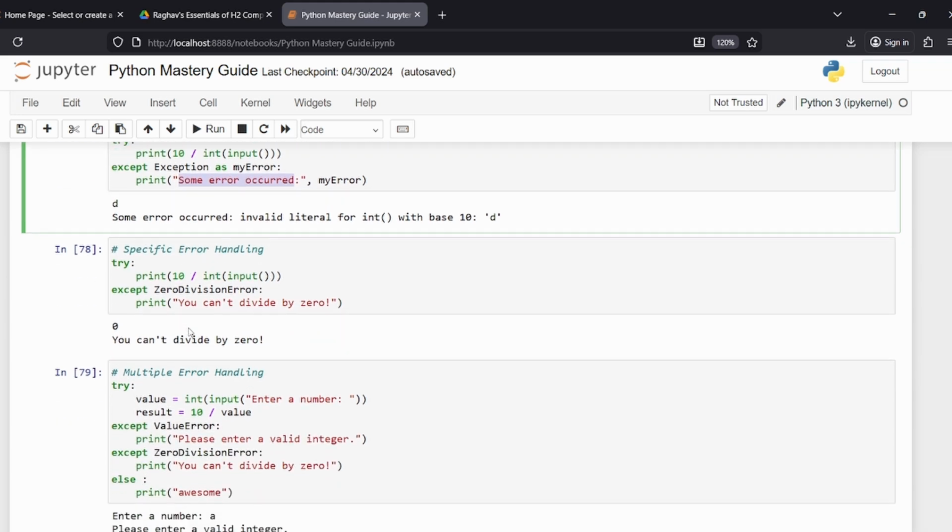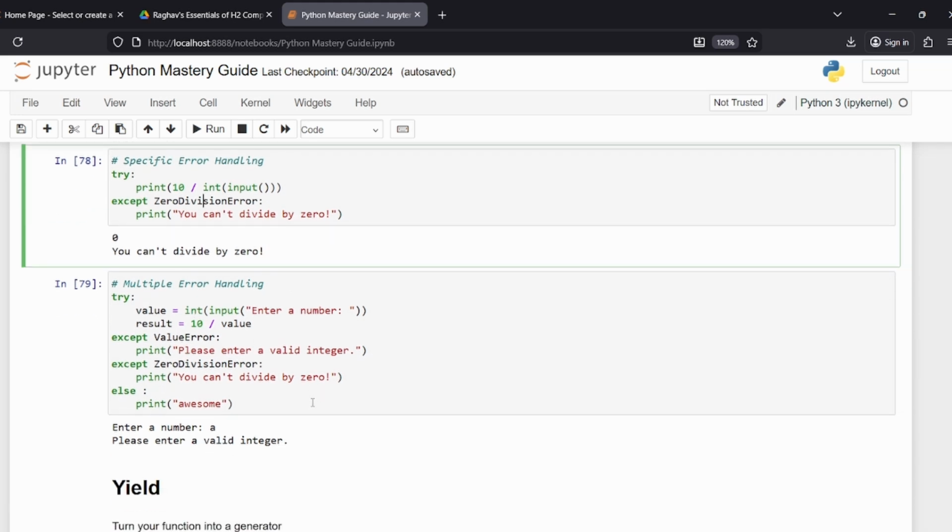So yeah, specific error handling is a bit more interesting because you can straight up just declare what error it is that you want. So over here, right, in accept exception as my error, you are basically saying, okay, I know you have an error you want to scream at me, put it into a box and give it to me so I can scream at the user better. But in this case, you're saying, okay, I can scream at the user in the way I want to, okay? You don't interfere. If I want to say that you're an idiot for dividing by 0, I want to be able to do that without whatever weird thing you want to tell the user. So you can override that as well.